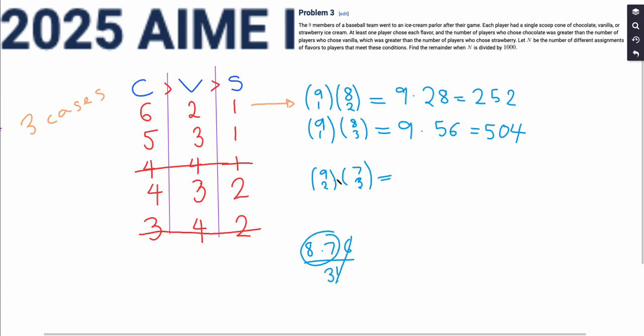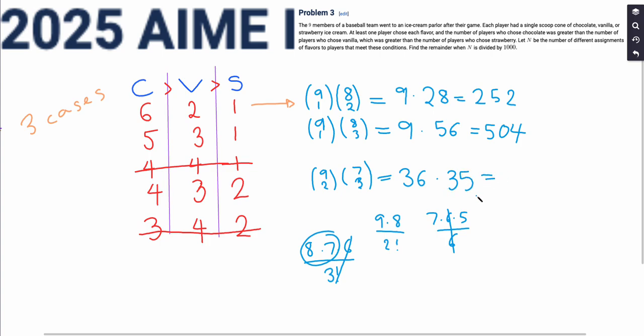And lastly, 9 choose 2 is equal to 9 times 8 over 2 factorial, and that is going to give us 36. And 7 choose 3 is 7 times 6 times 5 over 3 factorial, or over 6. And the 6's will cancel, and we are going to get 35.